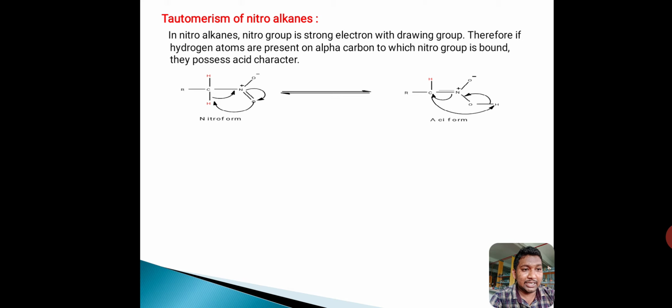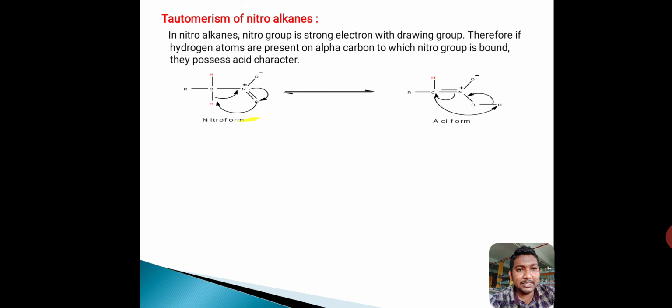This is the general representation of tautomerism of nitroalkane. This structure contains two alpha hydrogens. Alpha hydrogen means the hydrogens are attached to alpha carbon. It means this is the functional group, and the carbon directly attached to the functional group is called as alpha carbon. The hydrogens present on the alpha carbon are called as alpha hydrogens.